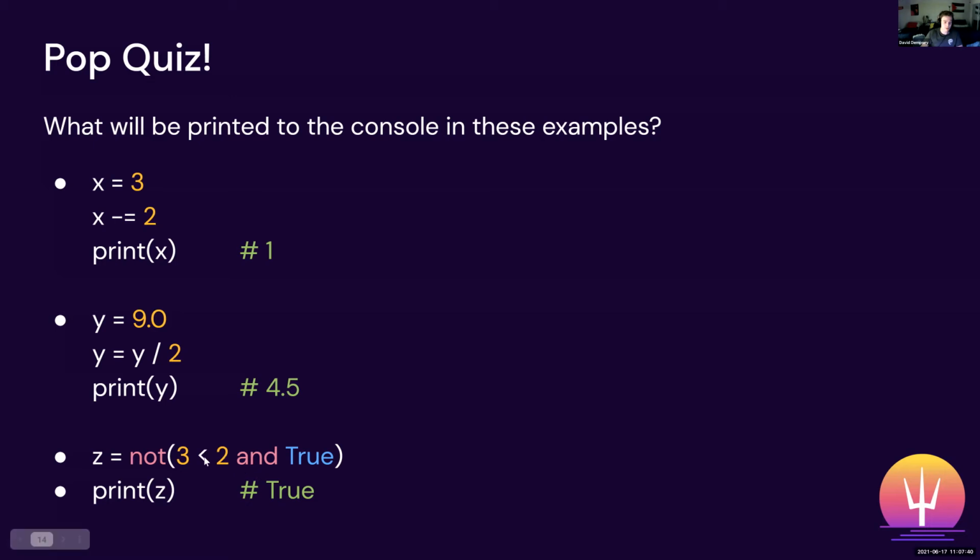And we're comparing false with true with an AND operator. And so false and true is going to be equal to false. But then we also have this inside of this not operator. And so by doing not false, what we're doing is we're storing true inside of Z. And so when you print out Z, it's going to print out true.